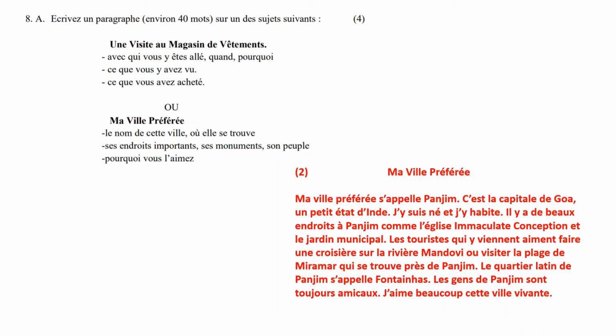Ce que vous y avez vu. You can say j'ai vu beaucoup de beaux vêtements. J'ai vu beaucoup de gens qui achetaient des vêtements. I saw a lot of people buying clothes. And then you can say ce que vous avez acheté. Whatever you bought, you can use your clothes vocabulary here. Une chemise, une jupe, un chemisier, un pantalon, une ceinture, and so on. And then you can say that you paid the bill and you left. J'ai payé l'addition et nous sommes sortis chez nous. That is how you can write the first paragraph roughly.